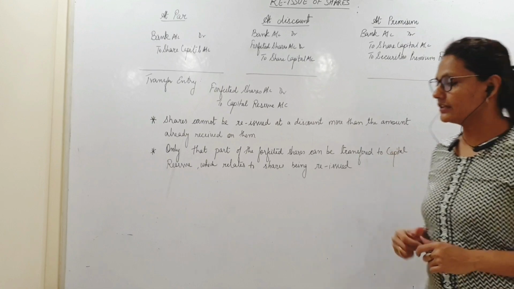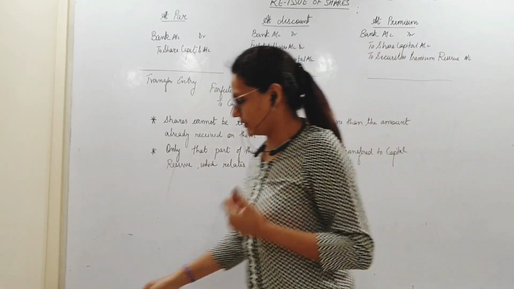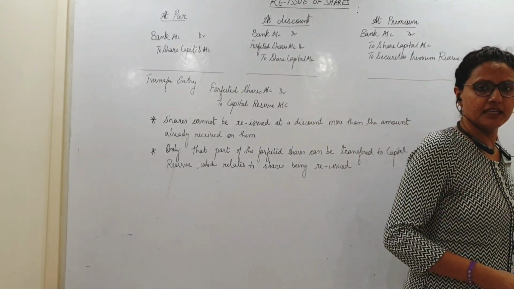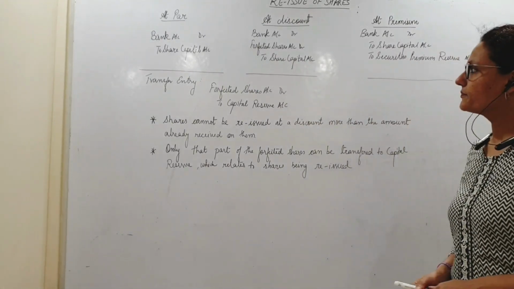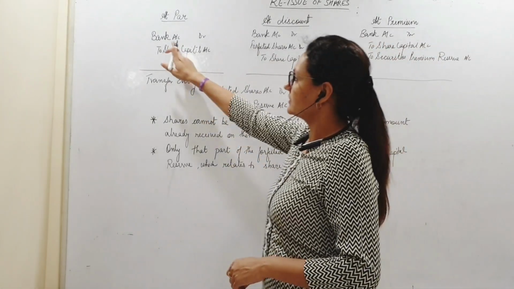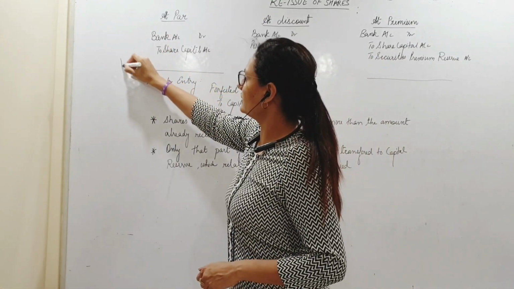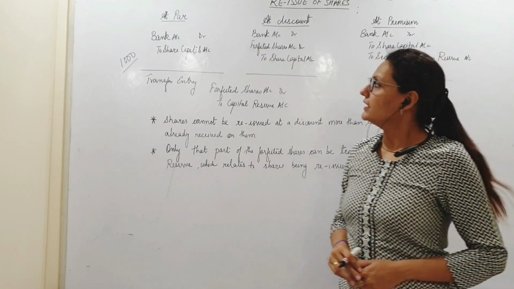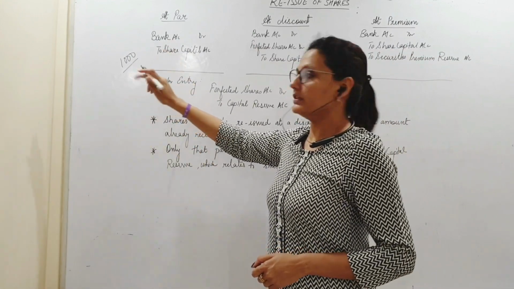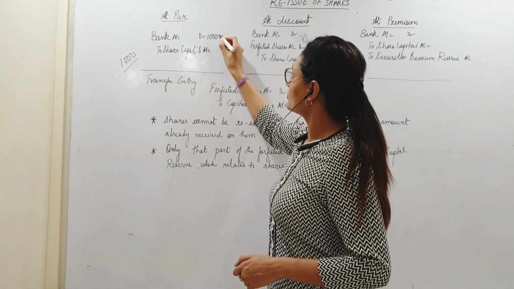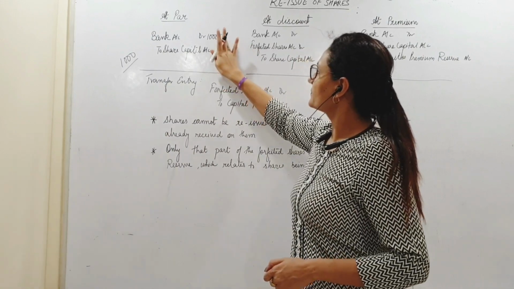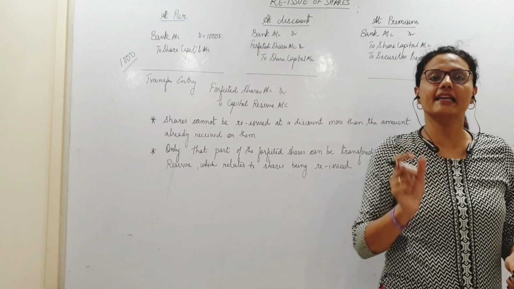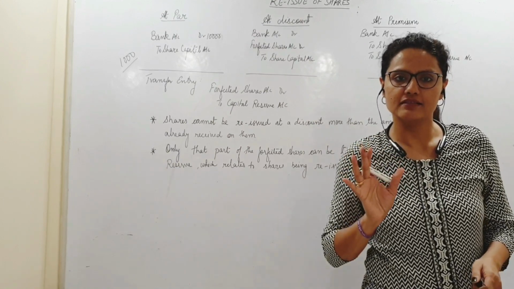If you are issuing shares worth rupees 10, suppose, at par, meaning at 10 rupees. So bank account, suppose we are reissuing 1000 shares. Okay. So now bank account will be debited with 10,000 rupees, right? Because I am reissuing 1000 shares और एक का दाम है 10 rupees, correct?